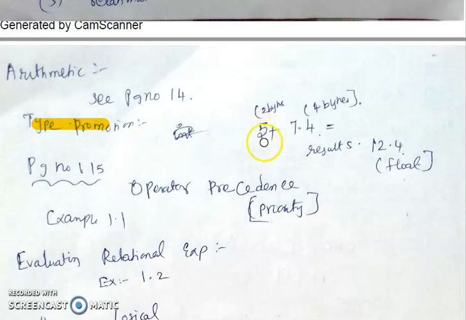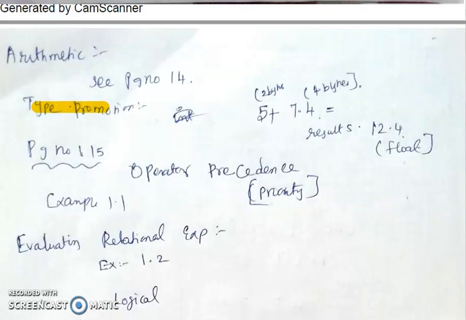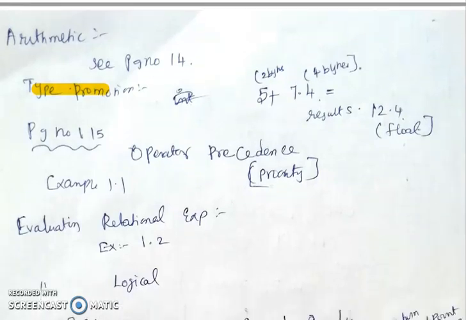Here the lower space data type is 5 and the higher space data type is floating, that is 7.4. So internally it will be converted to the higher data type space, and the result will be stored in the float data type, even though here I utilized the integer data type.